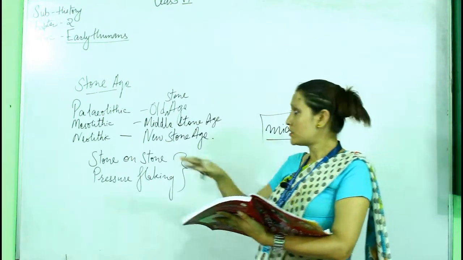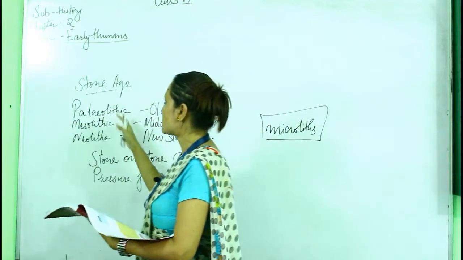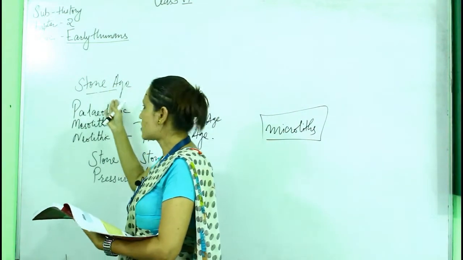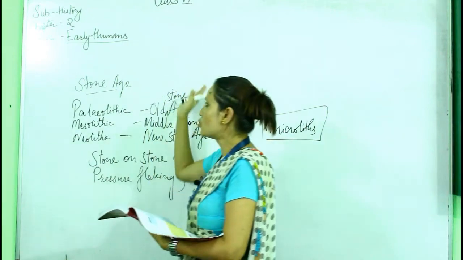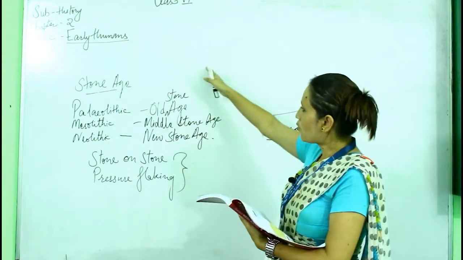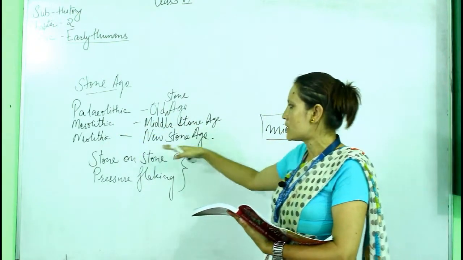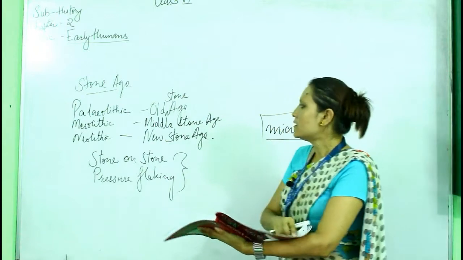So there are three different stages of the Stone Age. Why is it called the Stone Age? Because tools were invented during this stage. The Paleolithic Age, that is the Old Stone Age. The Mesolithic Age, that is the Middle Stone Age. The Neolithic Age, that is the New Stone Age.